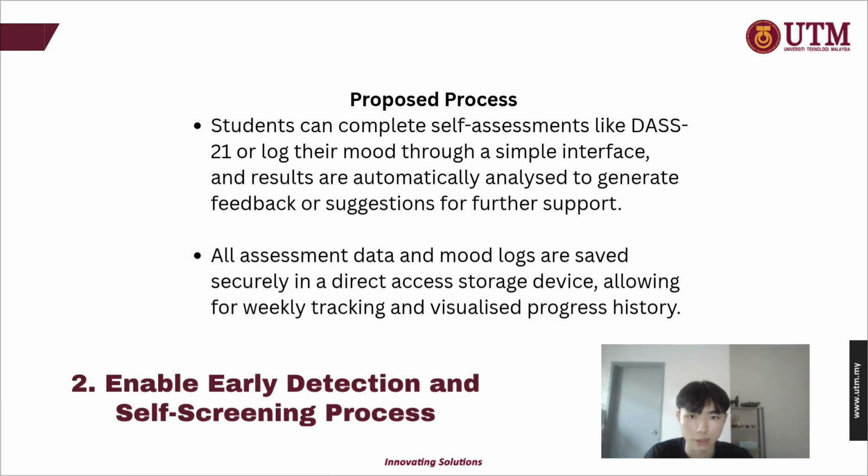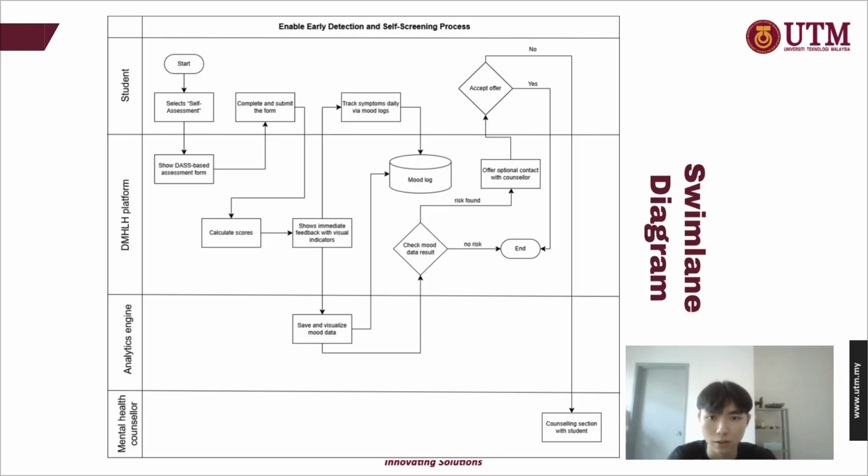The second to-be process is the enable early detection and self-screening process. The student also needs to log in and open the self-screening tools. Then the student can complete the assessment or log mood. The system will calculate the result and show visual feedback. A critical score prompts an automatic recommendation to seek help. And finally, the results are stored in secure storage and updated weekly.